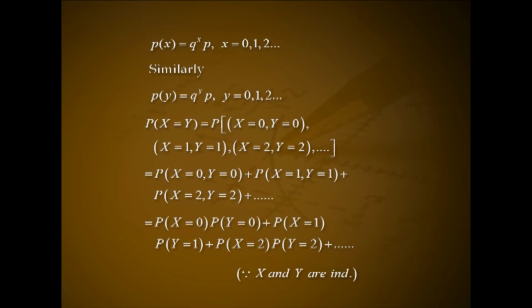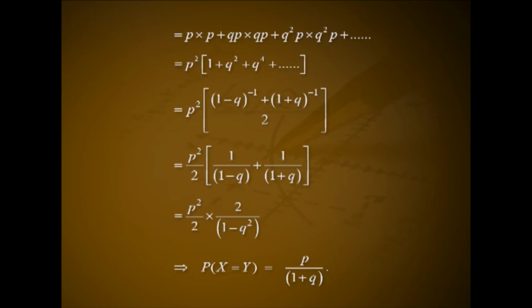That is P(X=0)P(Y=0) + P(X=1)P(Y=1) + P(X=2)P(Y=2) + etc., because X and Y are independent. That is p·p + qp·qp + q²p·q²p + etc. That is p²(1 + q² + q⁴ + etc.).